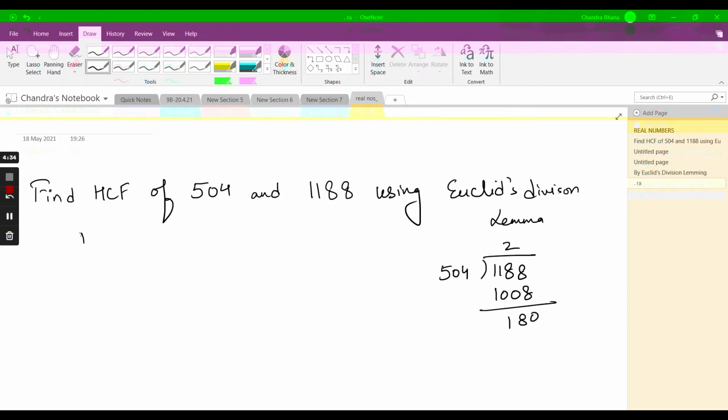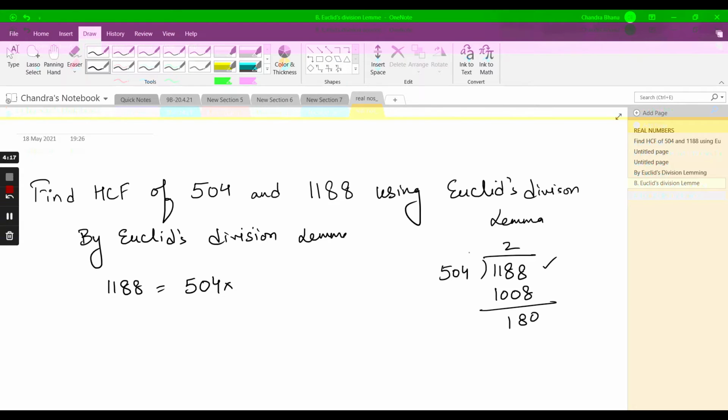Now by Euclid's division lemma, my dividend, 1188, can be written as 504 divisor into quotient 2 plus the remainder 180.